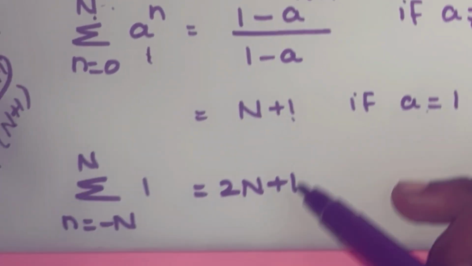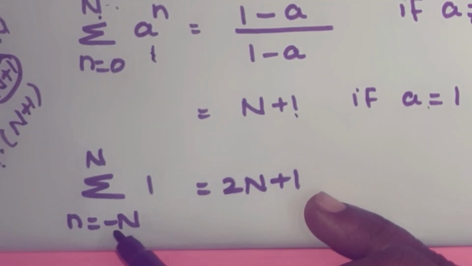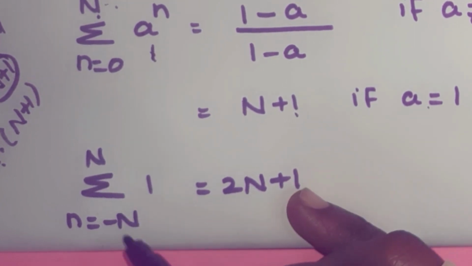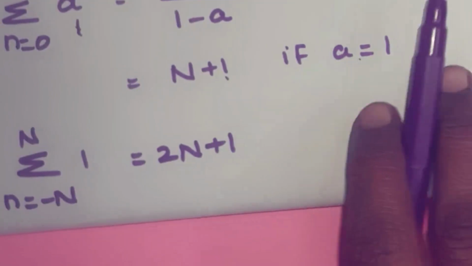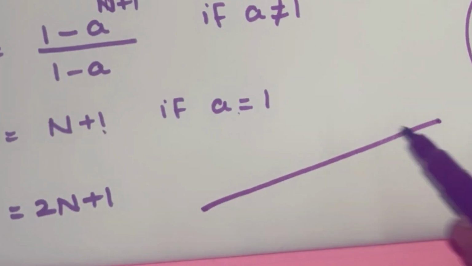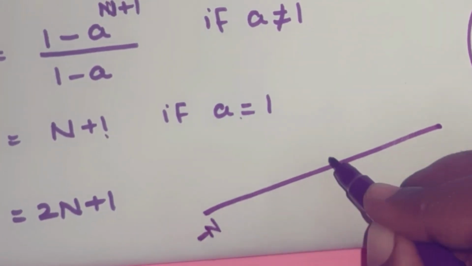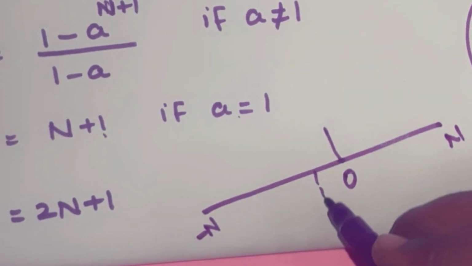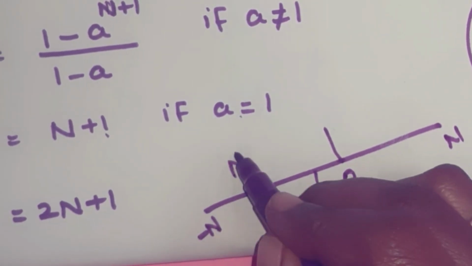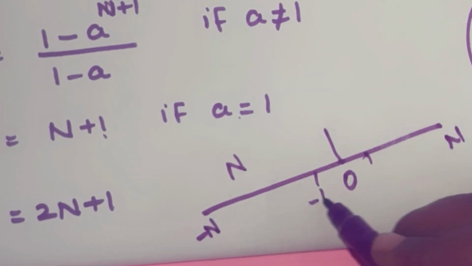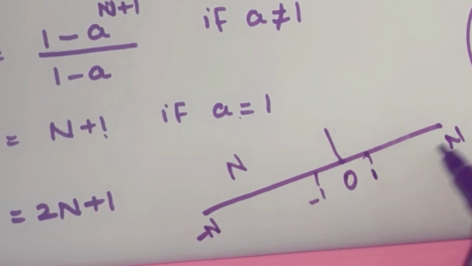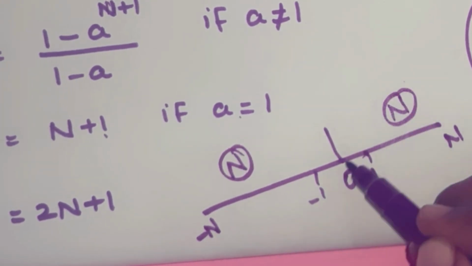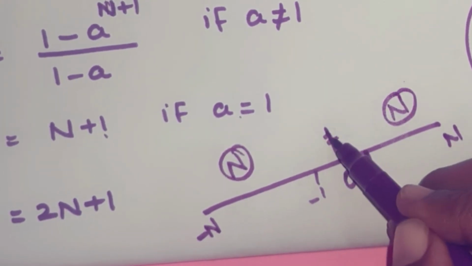Next one, summation n equal to minus n to n of 1. So you are going to add 1 from minus n to plus n. For example, if we take the x-axis, here minus n, this is 0, and n. From 1 to minus n we have n values, and on the positive side, 1 to n, you have n values. Here n times, here n times, and at 0 there is 1 value.